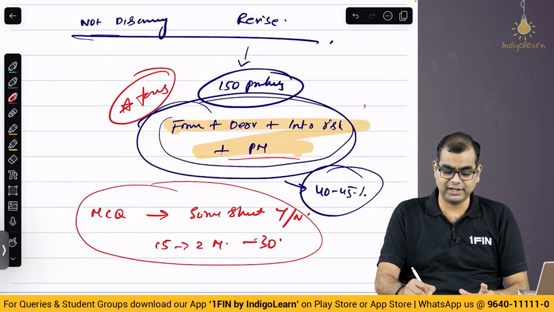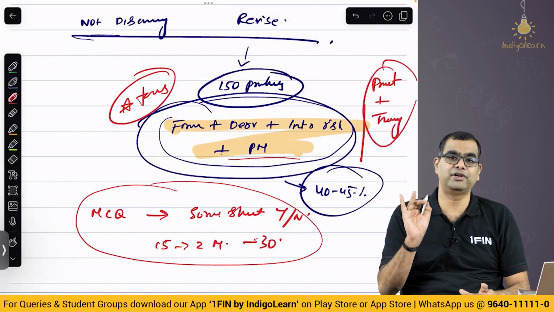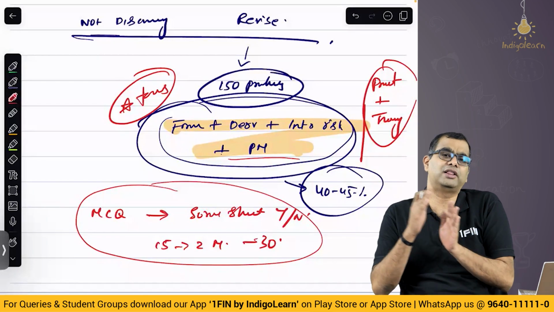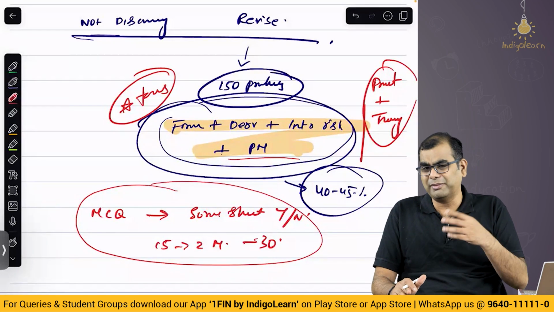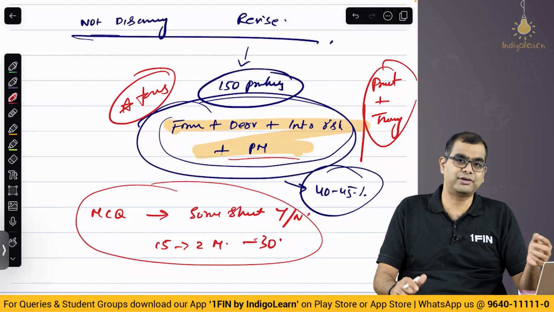When I am saying here, please don't think of this as just practical questions. Please think of this as practical plus theory, both. Please keep both things in mind when you are preparing a subject topic. Please don't jump only to practical questions thinking all theory I will study later. That may be a strategy, but I typically don't suggest it because the practical questions and theory questions are interlinked.